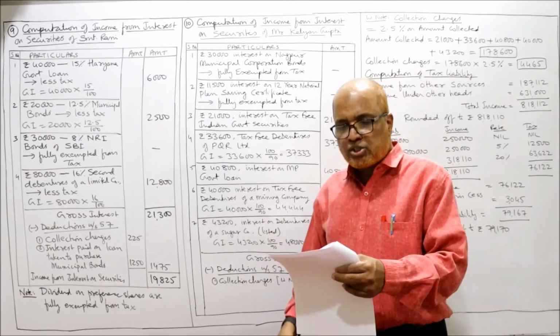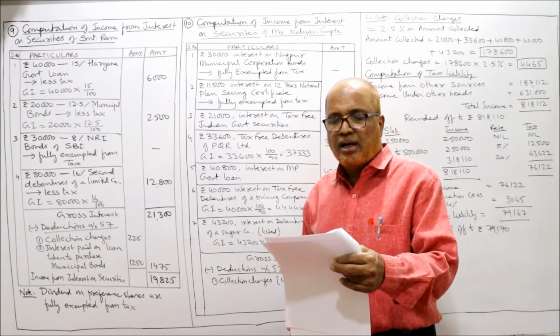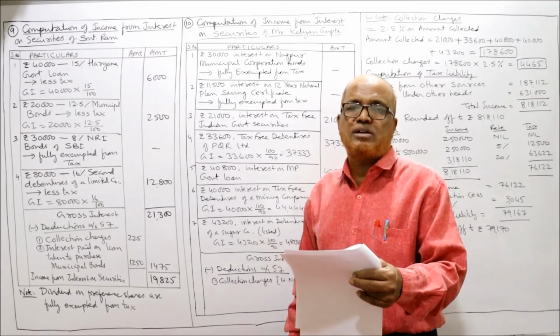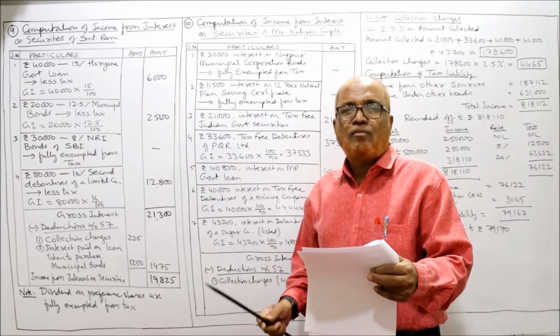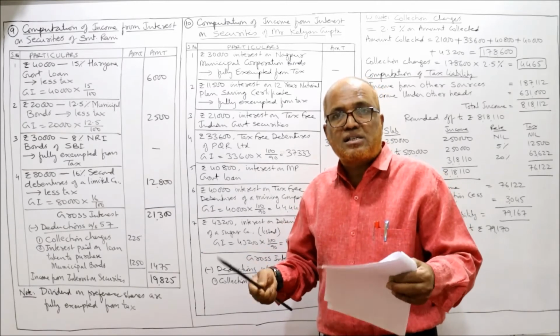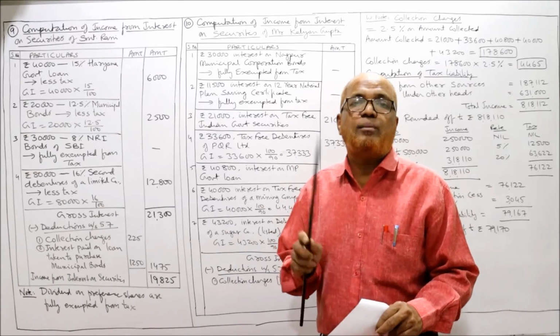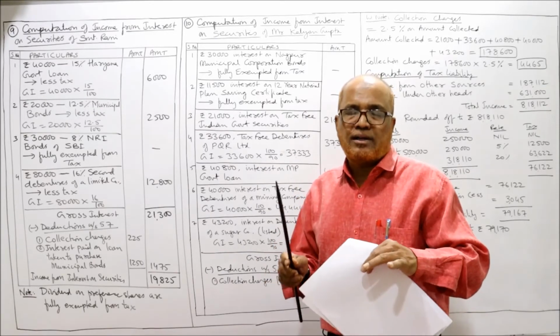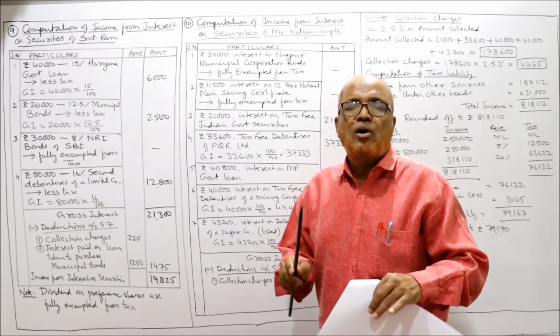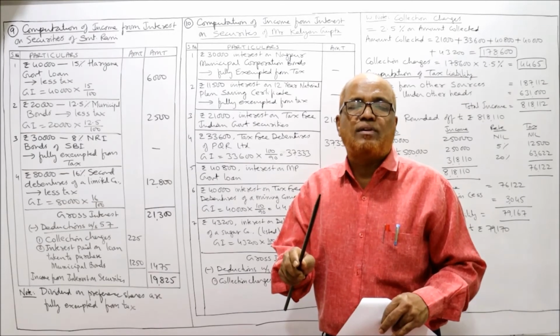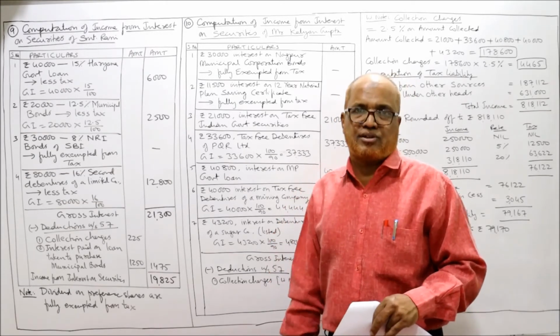Third one, rupees 21,000 interest on tax-free Indian government security. Whatever interest is received, that itself is the gross interest because it is a tax-free government security. When a tax-free government security is there, whatever interest amount is given, that interest is the gross interest.